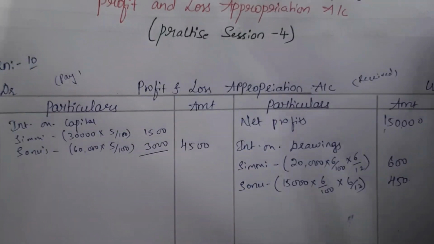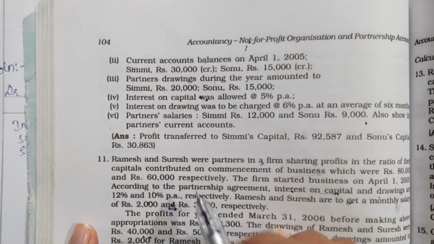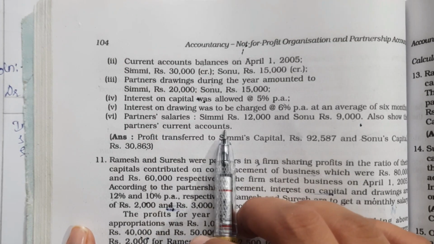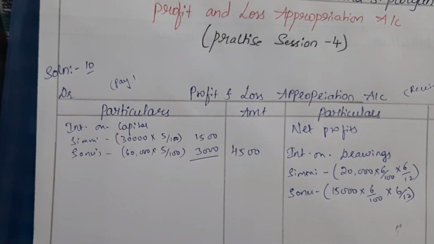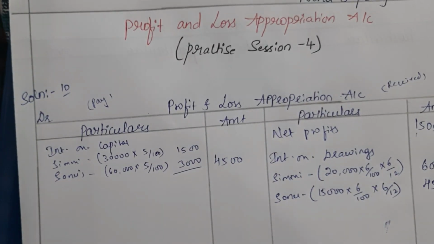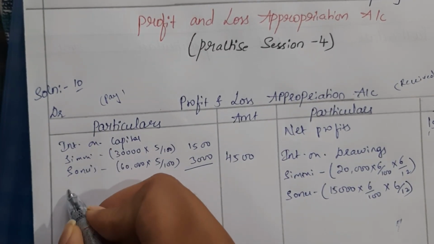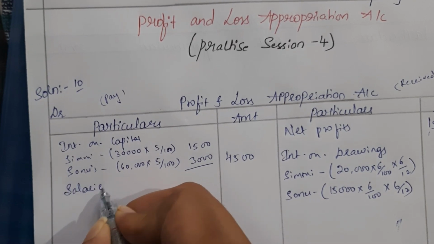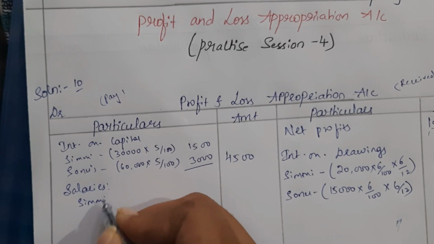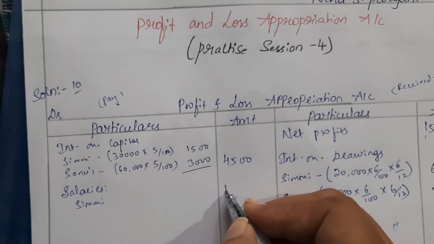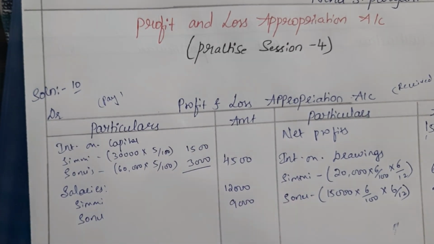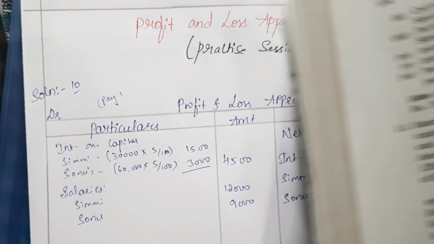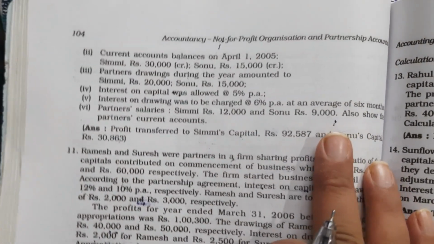Clear? Then after that, we have partners salaries. Simi rupees 12,000 and Sonu rupees 9,000. Okay, so now the partners are getting the salary from the firm, so it means that firm has to pay the salary to the partners. Okay, so that's why on the debit side, salaries. Okay, for Simi it's 12,000 rupees and for Sonu it's 9,000 rupees. Clear?